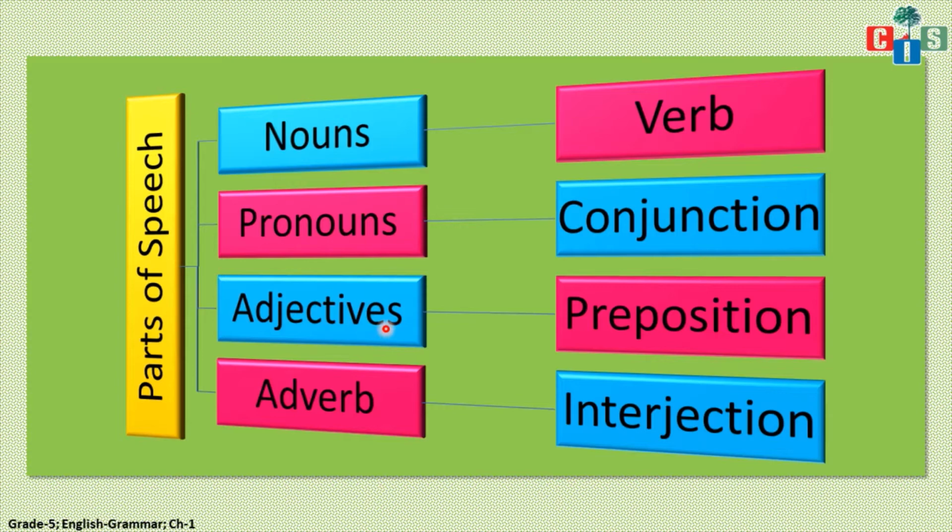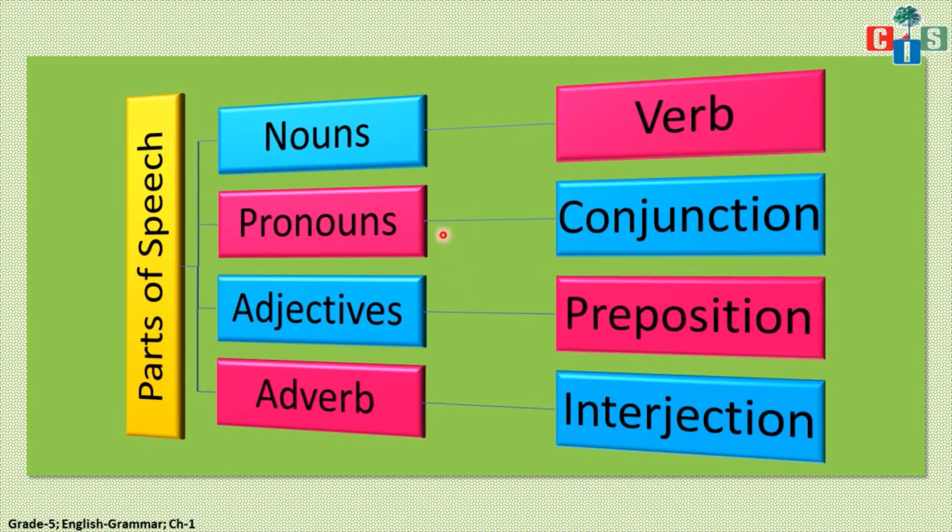Okay, means for any word, how that word is acting or working in a particular sentence, whether that word is working as a noun, as a verb, as a pronoun, that we have to find out with the help of these parts of speech, means that we can categorize or give a class to those words with the help of parts of speech.